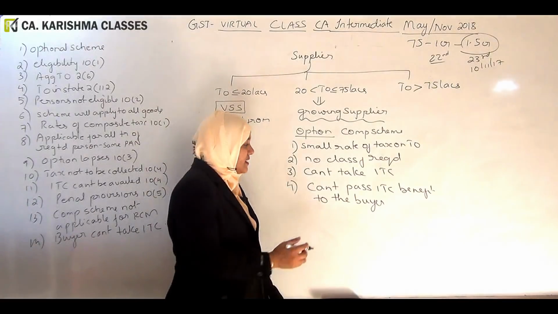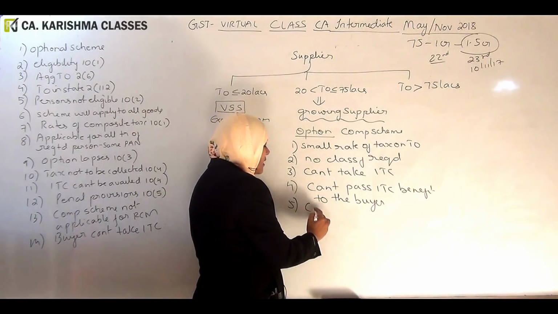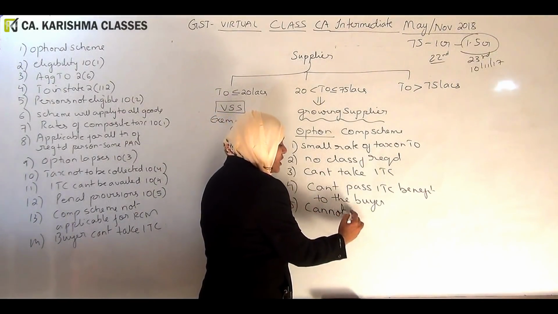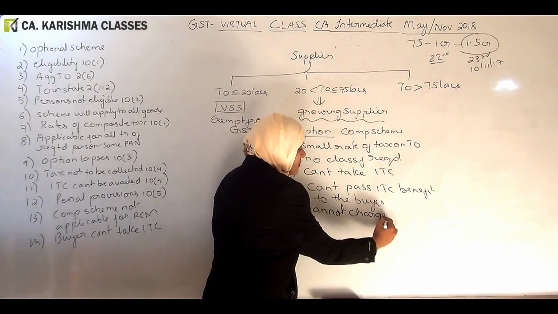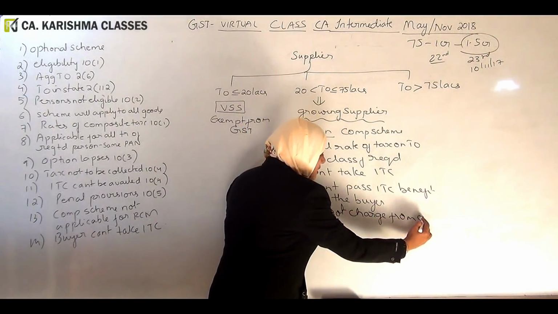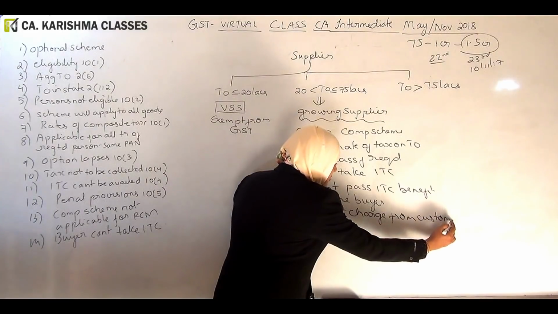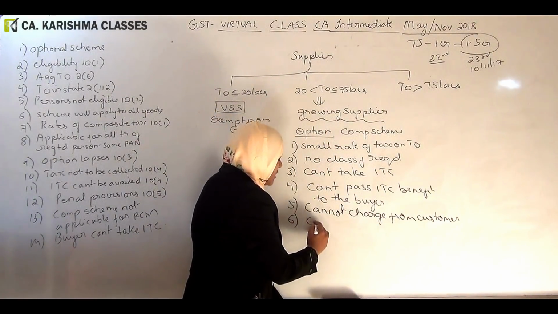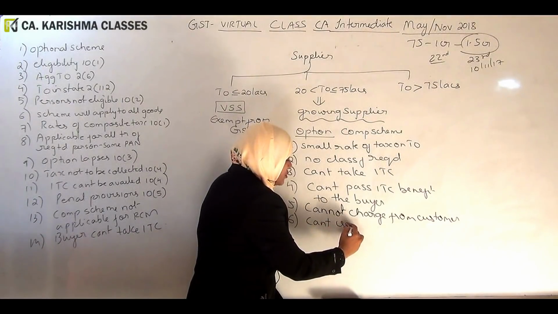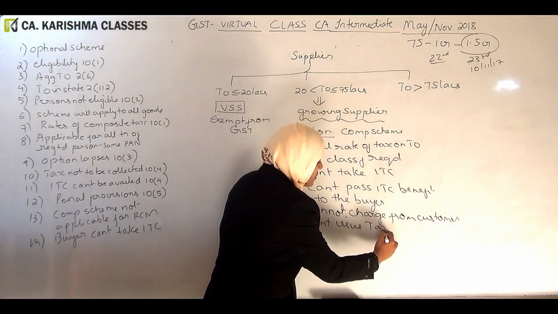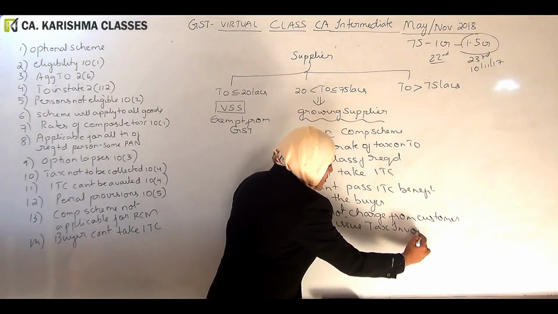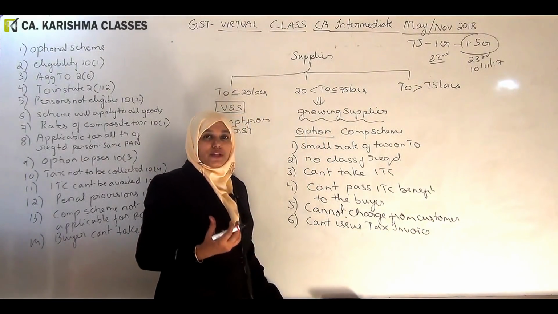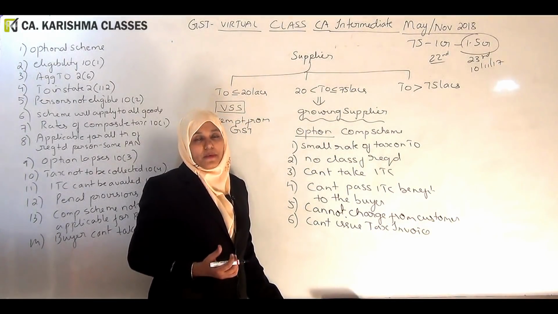Then further they are saying that you cannot charge tax from the customer. You can't issue a tax invoice. In order to remove the goods, you will be using a document which is called a bill of supply.